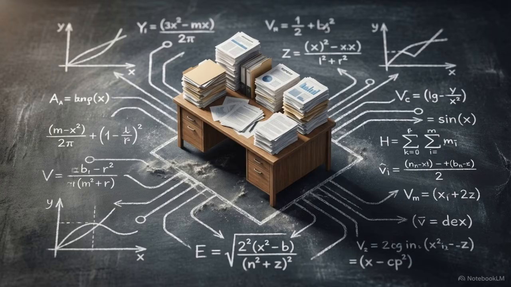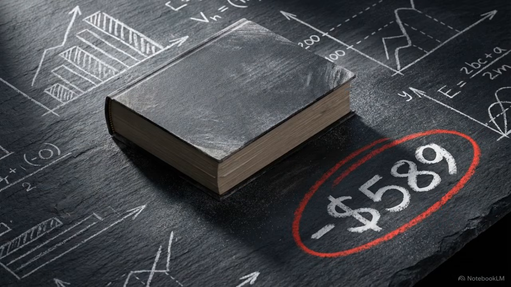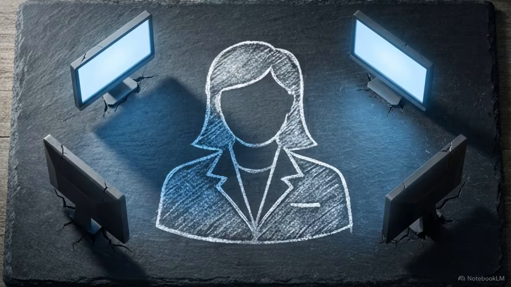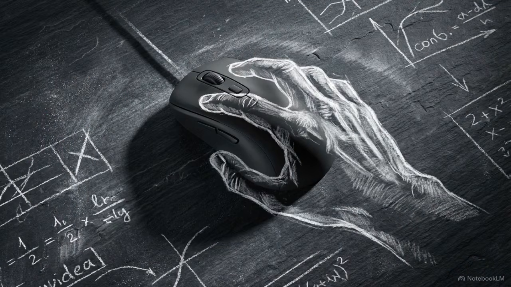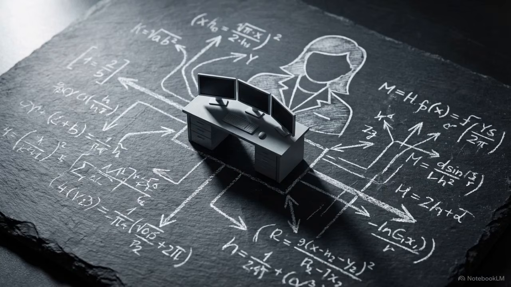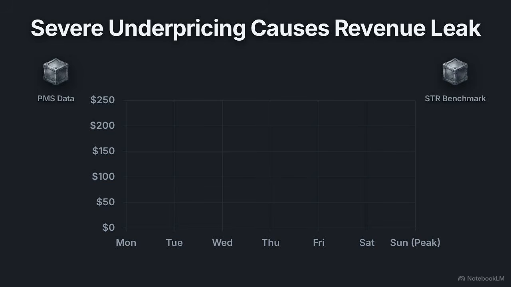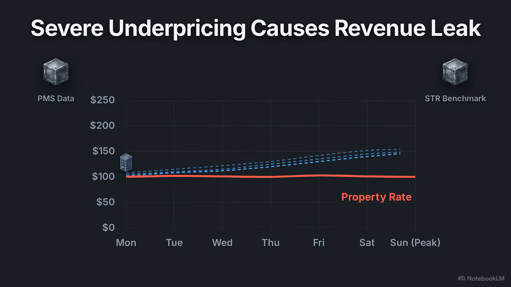In standard hotel operations, catching this specific leak requires a human revenue manager to pull multiple spreadsheets, cross-reference competitor rate shoppers, and spot the discrepancy before the inventory disappears. To find these anomalies, a revenue manager must manually synthesize data across disconnected systems, like property management systems and weekly Smith Travel research reports, benchmarking property performance against local competitors.